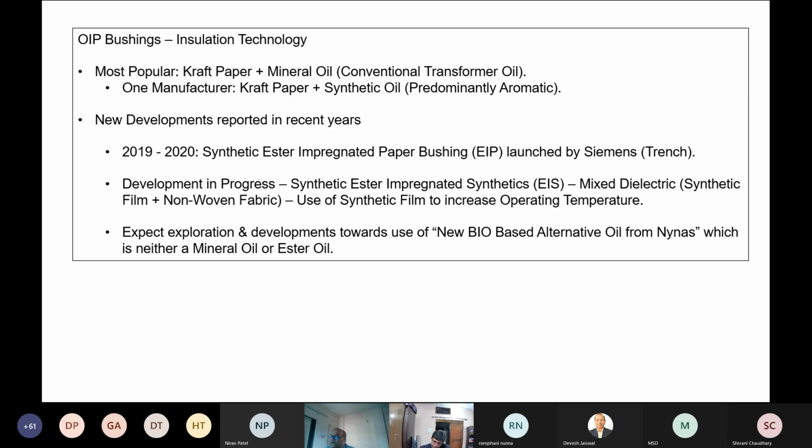Another promising development is that Nynas has come out with a new bio-based alternative oil, which is neither mineral oil nor ester oil. I feel there will be explorations or developments because this oil on paper has shown to be better than mineral oil or ester oil.